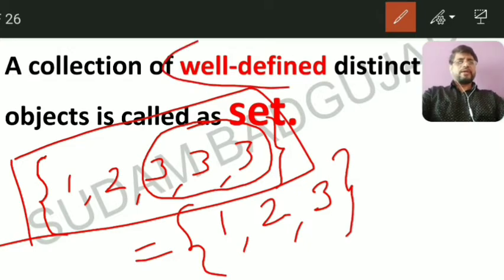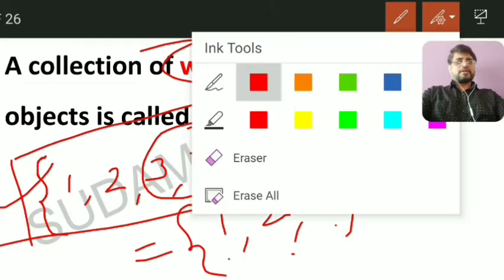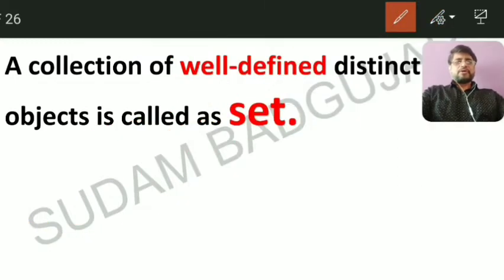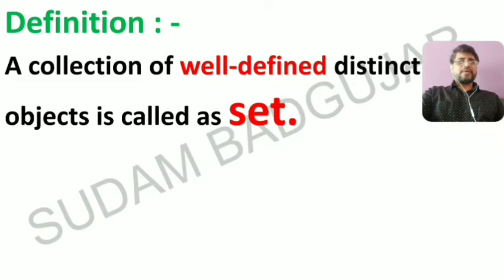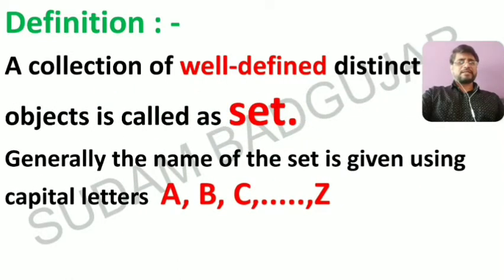What is the meaning of a well-defined distinct object? It means the objects are distinct, different, and repetition is not allowed. So you have to write this set as 1, 2, 3, only this, don't write it the other way. So what is the definition of a set? A collection of well-defined distinct objects is called a set. These sets are usually denoted by capital letters A, B, C and so on.